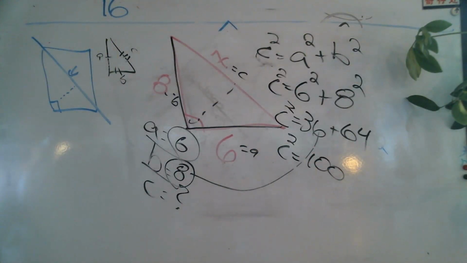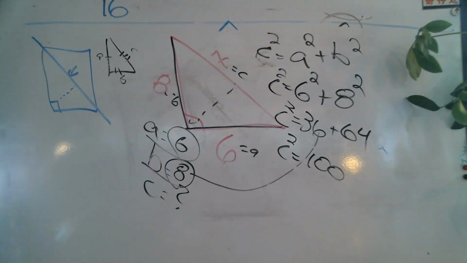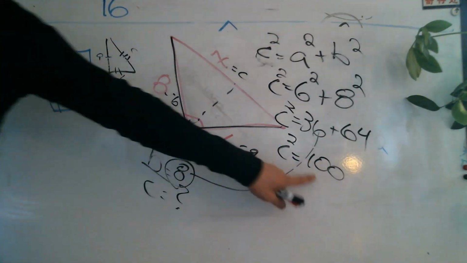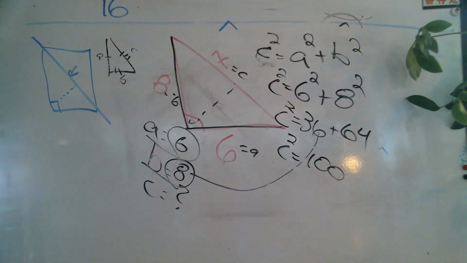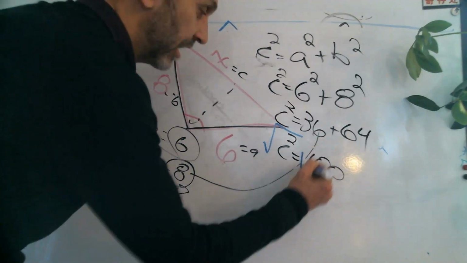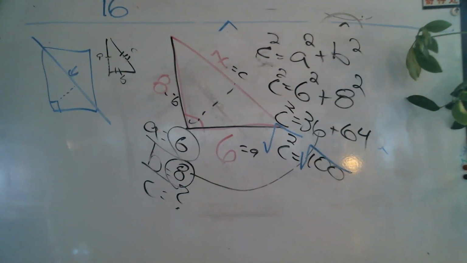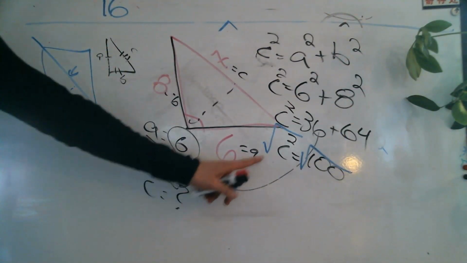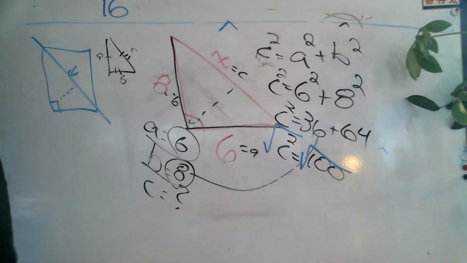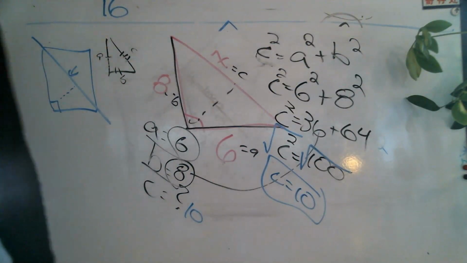Now, I've just told you that the square of C is 100. Does that give me the area or the side length? Yeah, this tells me the area. So how did you get to 10? Because it's squared, you multiply it by itself. That's right. So we have to take the square root of both sides. This is the step that most of you are going to mess up on. So once you get down to that last number, C equals 10.